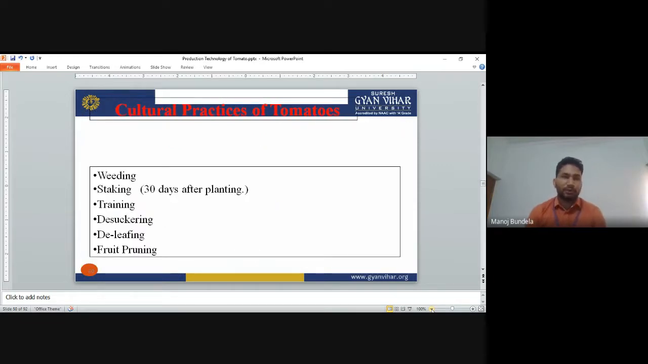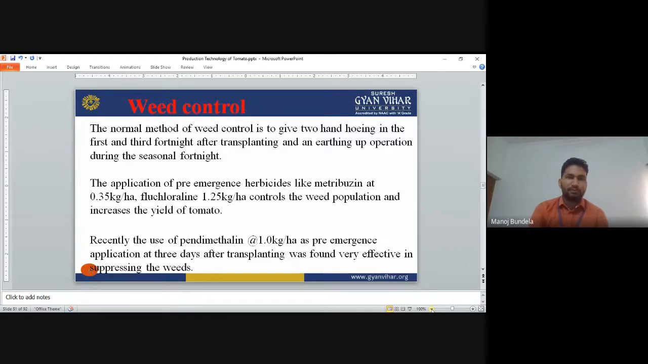Cultural practices of tomato include weeding, staking, training, desuckering, de-leafing, and fruit pruning. Staking means 30 days after planting we have to go for staking of the plant. Then training, desuckering, de-leafing, and fruit pruning. So weed control. Normally, the method of weed control is to give two hoeings in the first and third fortnight after transplanting, and an earthing up operation during the sixth fortnight. We have to go for earthing up.